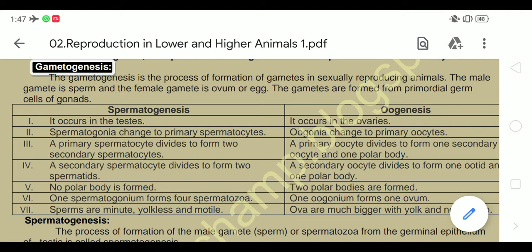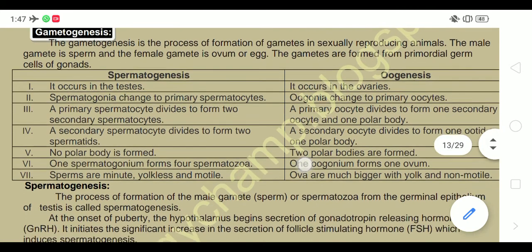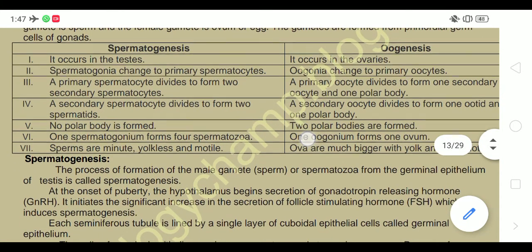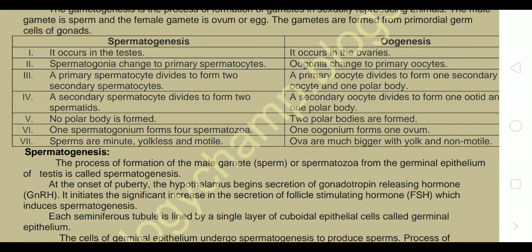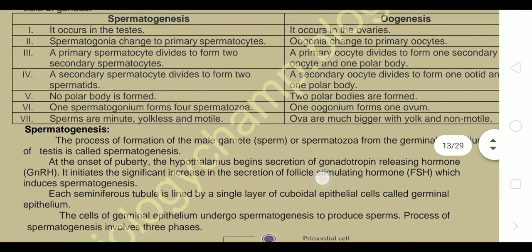For that purpose, formation of gametes takes place in the gonads, which are specialized organs for the formation of gametes. There is a difference between male and female gametogenesis, that is spermatogenesis and oogenesis, that we are going to check afterward.